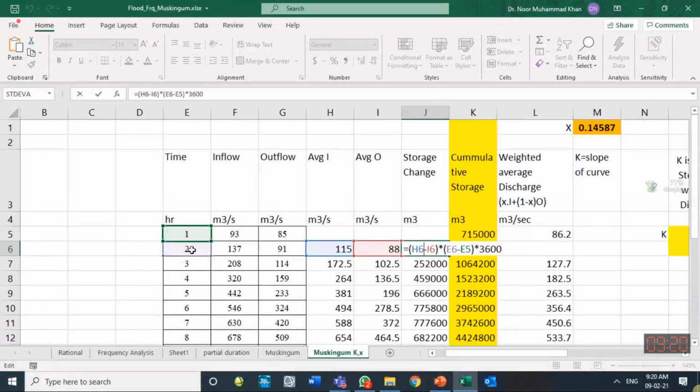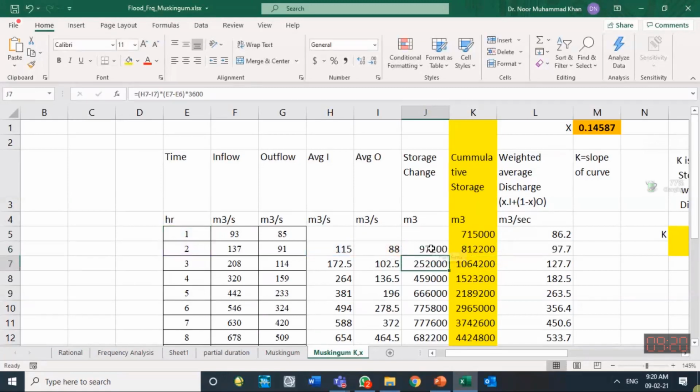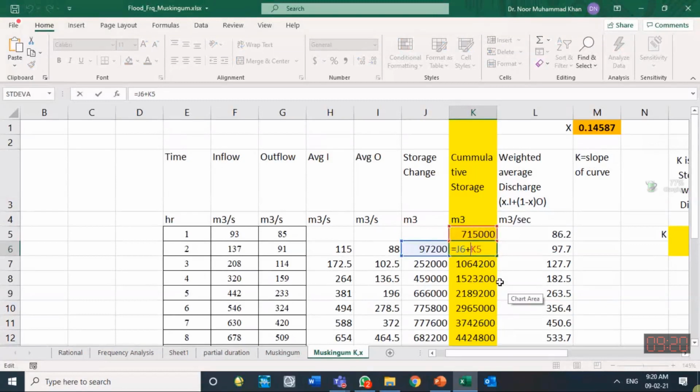So I have taken the difference of these two time steps, 2 minus 1, that becomes 1 hour, which I converted into seconds. This 1 hour is converted into seconds because inflow was in cubic meter per second. So I have to multiply it by the seconds in this time step. So that is how the change in storage is calculated. I added it into the previous storage and I get the final storage over here.